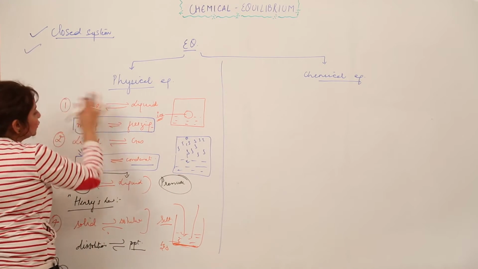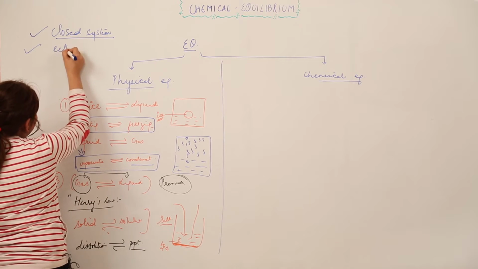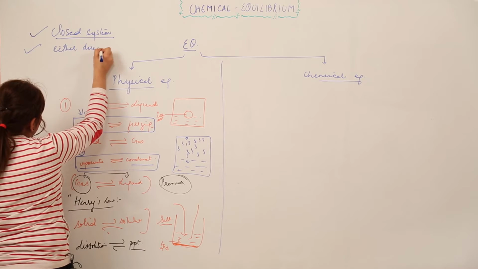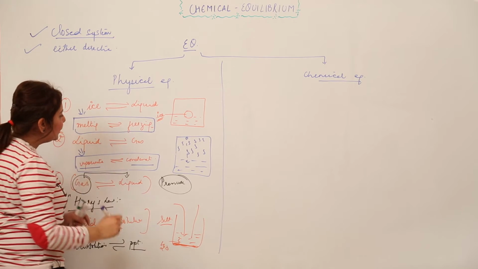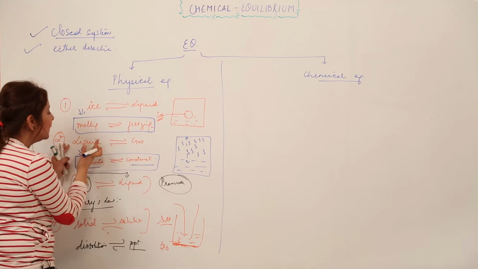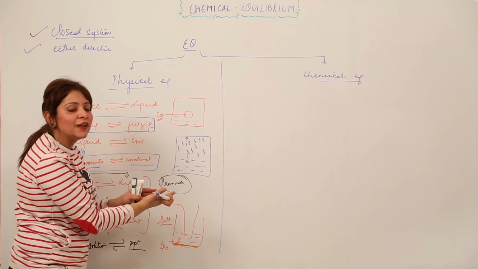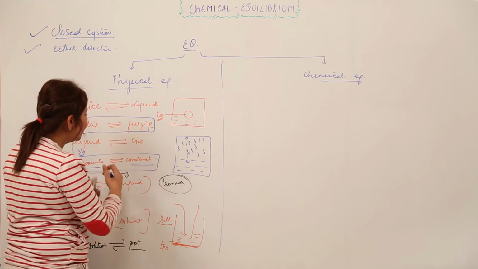The second thing we get to see is that the equilibrium can be achieved from either direction. Like if I start with the gas, I can have the equilibrium, that is, I can have the liquid, right? If I start from the liquid, then also the equilibrium can be achieved, that I can have the gas as well. So we can start either way.